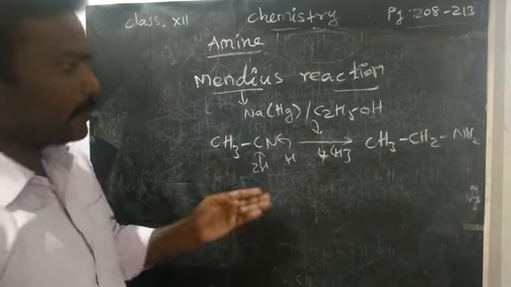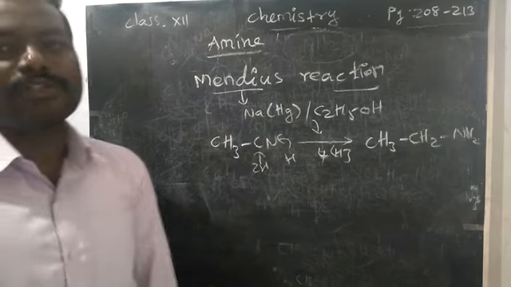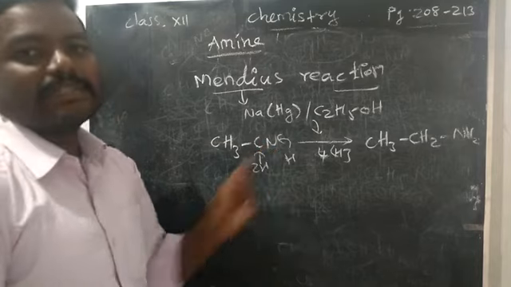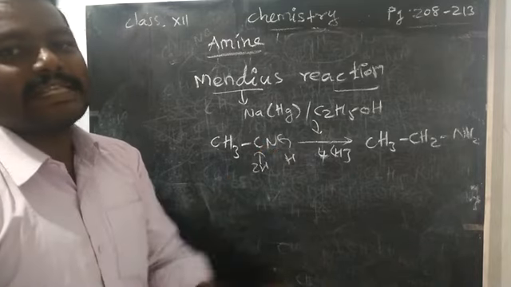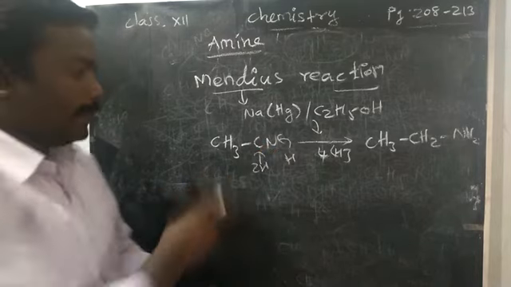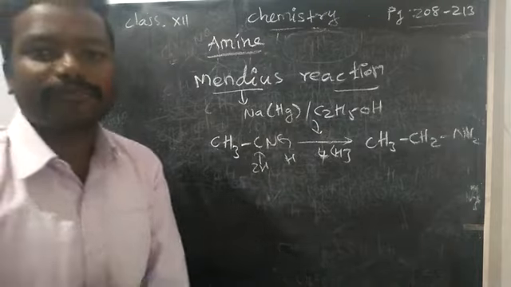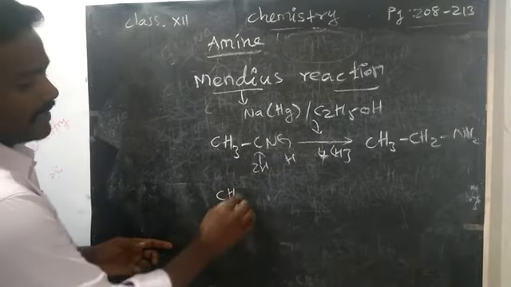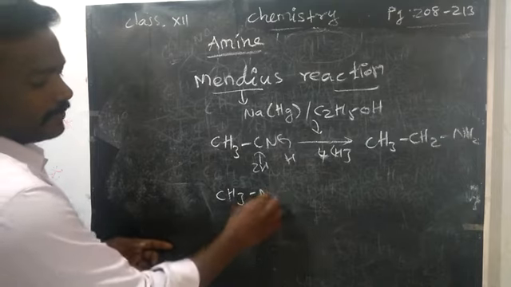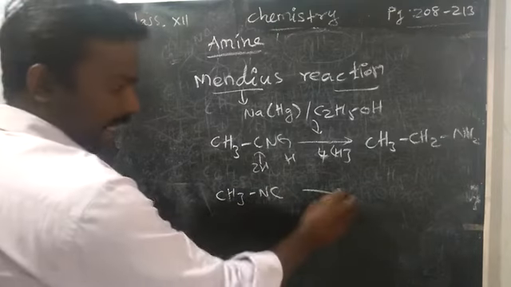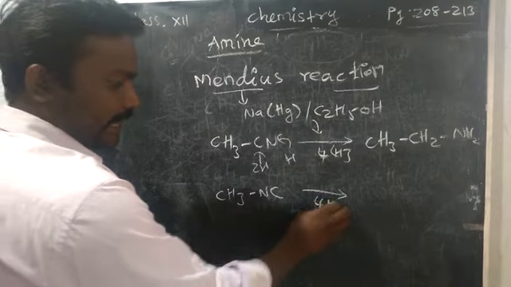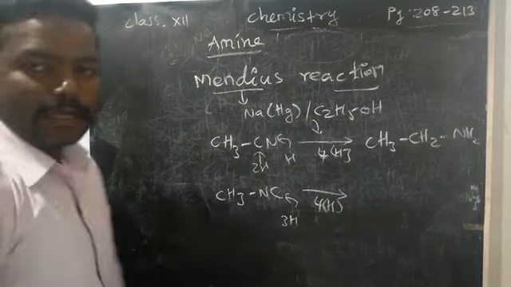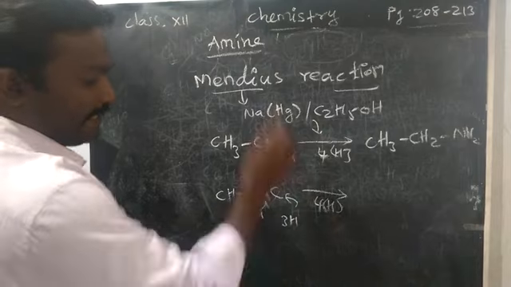Okay. The same you can do with isocyanide. What do you mean by isocyanide? See, CN present means a cyanide compound. NC, instead of a carbon-carbon bond, a nitrogen-carbon bond is formed, so we can say that is isocyanide. So CH3NC. The same catalyst you can take, and add 4 hydrogen, but 3 hydrogen we add to the carbon, 1 hydrogen to the nitrogen.